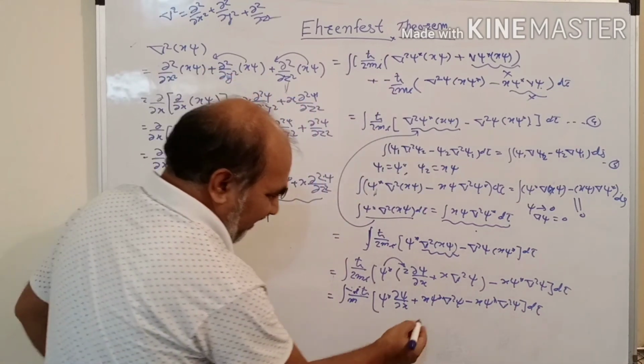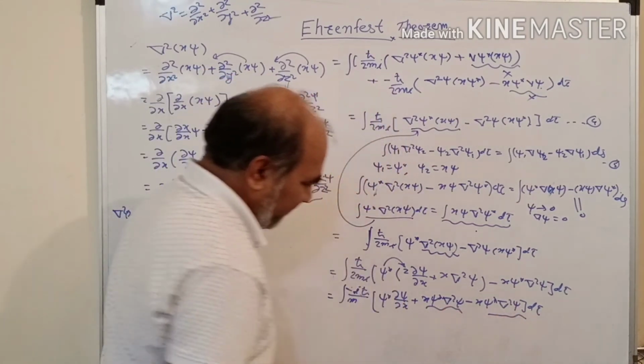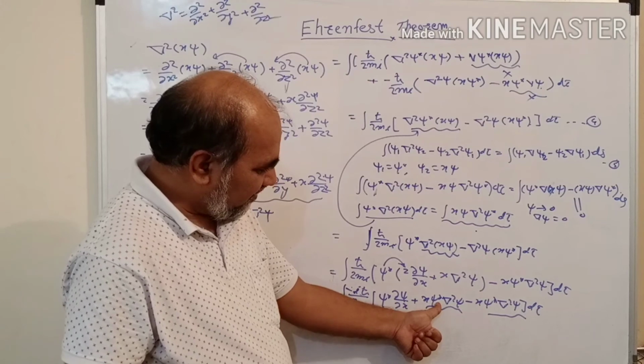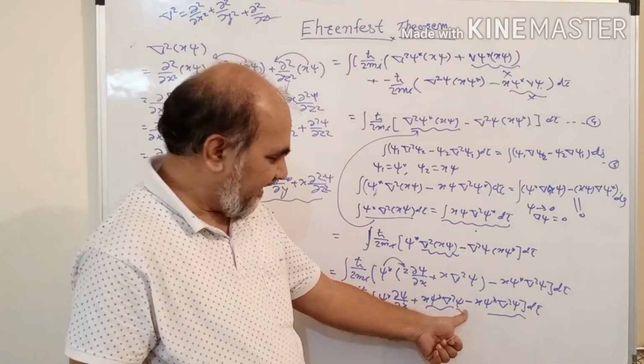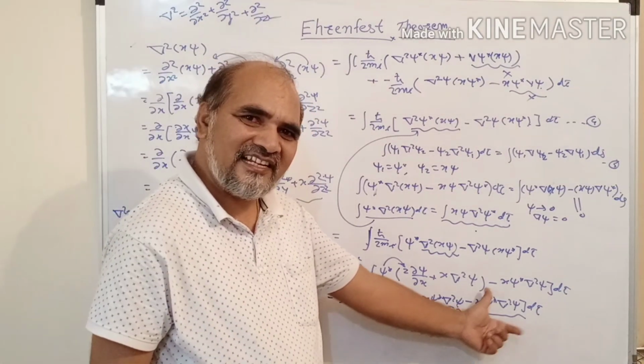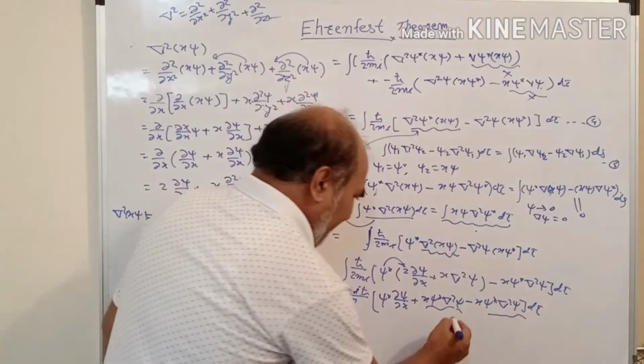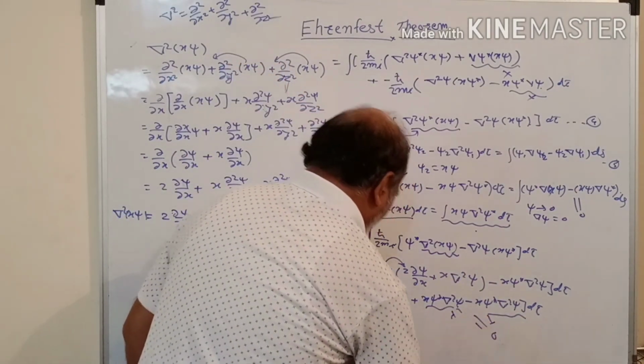What about the last two terms? This x psi star del square psi and this x psi star del square psi will cancel each other, and therefore this is equal to 0.